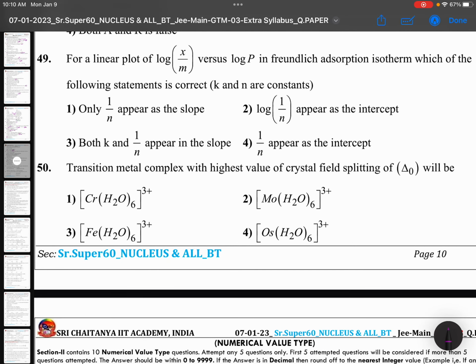For a linear plot of log x/m versus log p in Freundlich adsorption isotherm, which of the following statements is correct? k and n are constants. So only 1/n appears as the slope. Correct, no? log x/m is equal to log k plus 1/n log p. x/m is equal to k p to the power of 1/n.